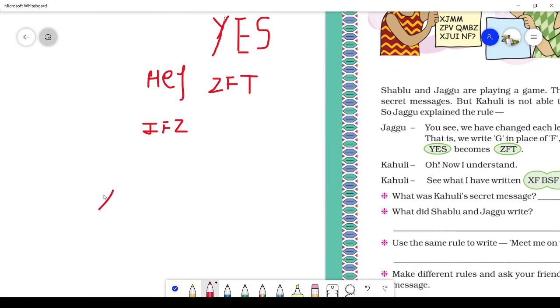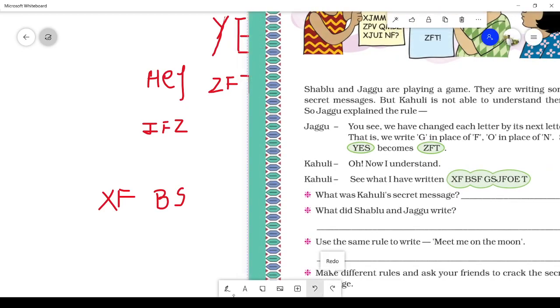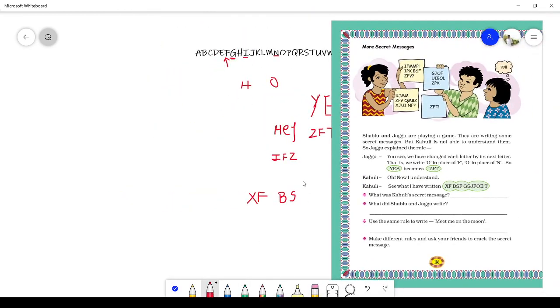Let me write X, F, then B, S, F, then G, S, J, F, O, E, T.